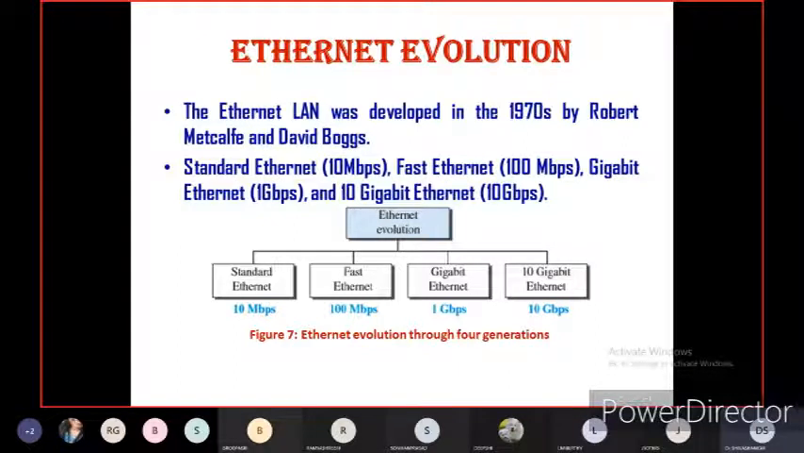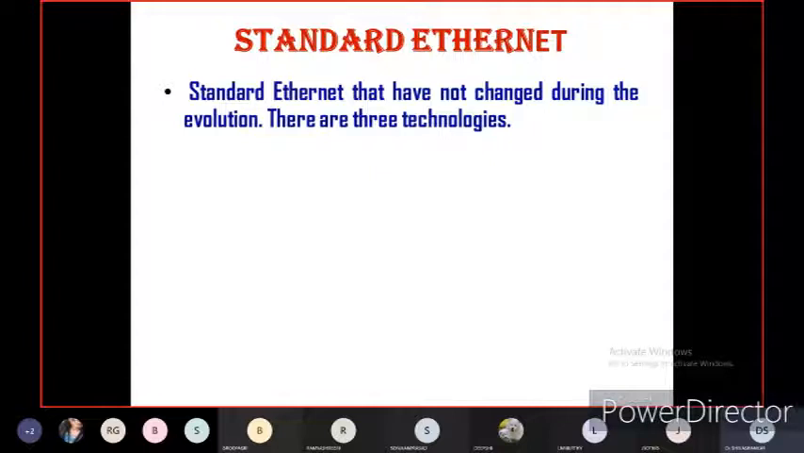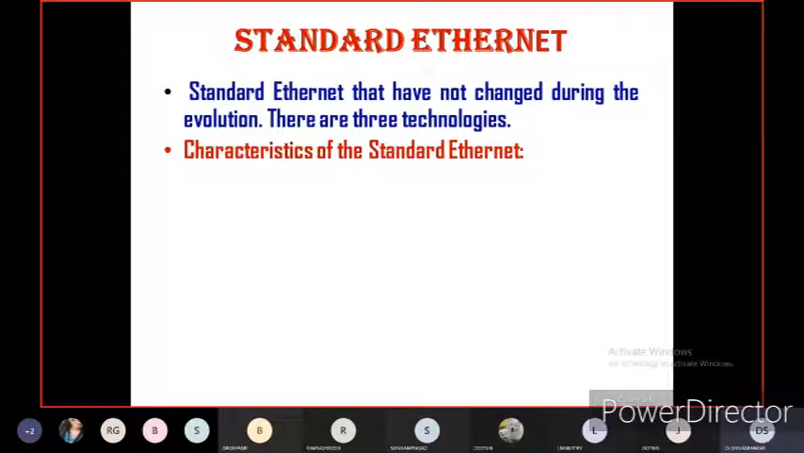So these are the Ethernet evolution, or the classification of the standard Ethernet IEEE 802 protocol. With a block diagram, if you get a question on this topic, you can write and explain. What are the standard Ethernet protocols? Standard Ethernet has not changed during the evolution. There are three different technologies available in the standard Ethernet protocol. First one is the characteristics of the standard Ethernet. Now let us discuss one by one. What are the important characteristics of the standard Ethernet protocol?